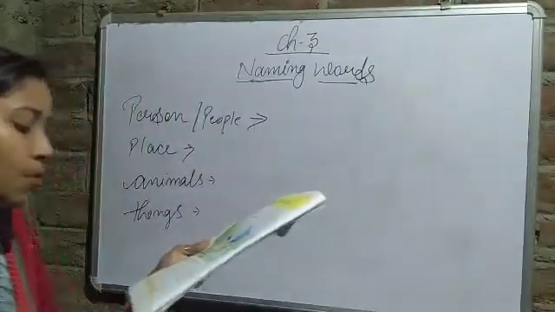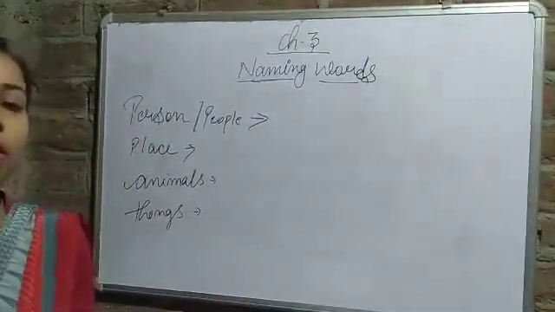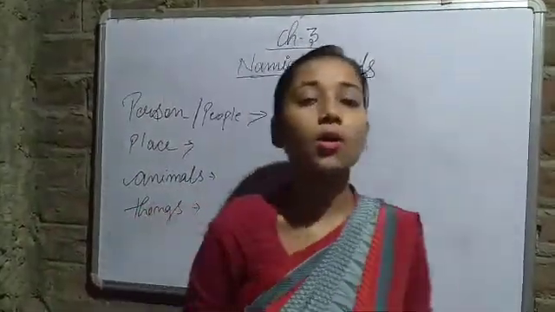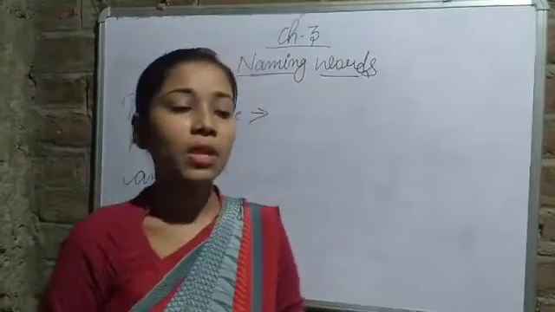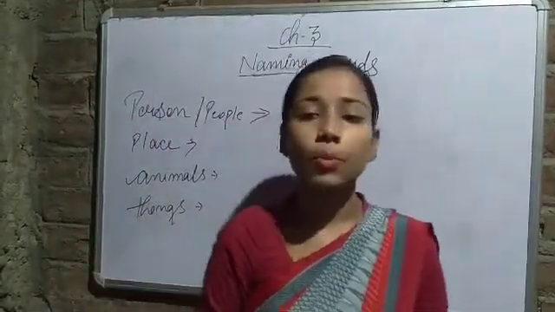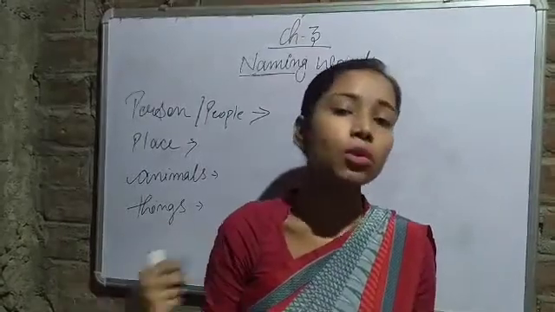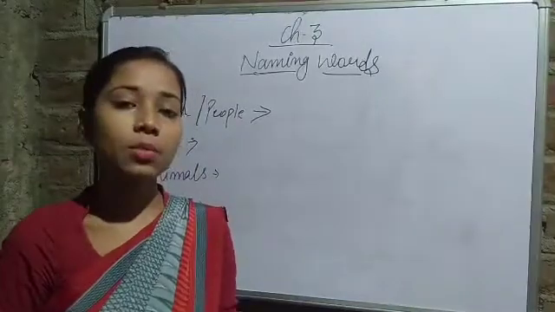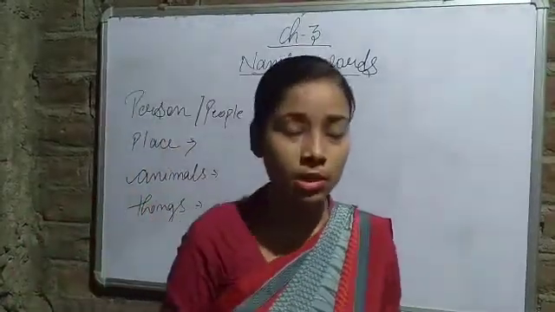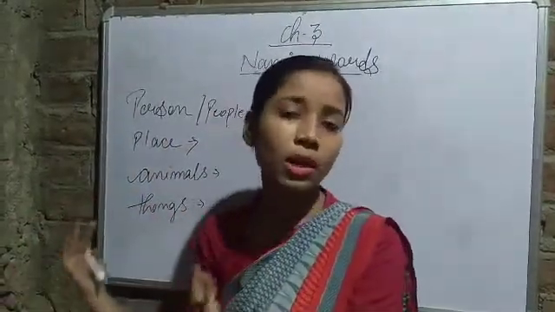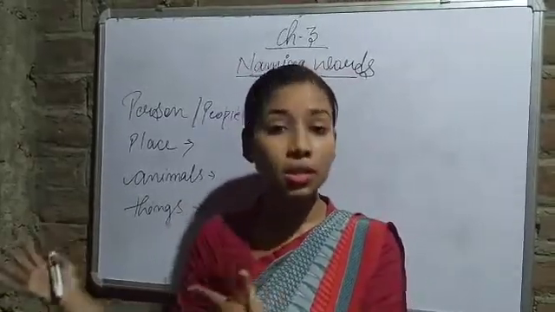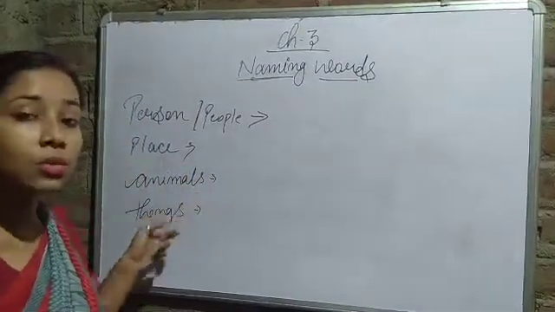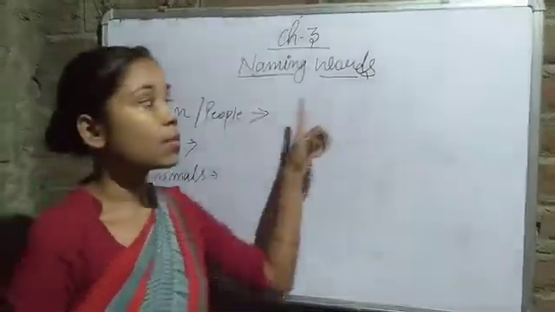Okay, so the name of people, place, animal and things are called naming words. The name of people, places, animal or things are called naming words. Okay, in higher classes we say the name of people, animal, places or things is called noun. So in standard one we say naming words. Okay, person means any human being, any man, people can say. The name of any person, any place, any animal, any thing is a naming word.